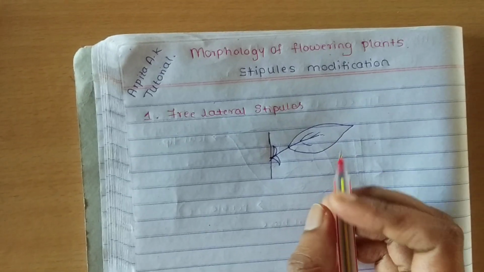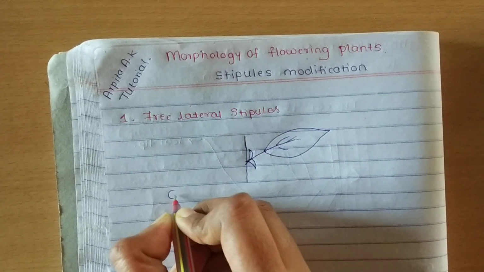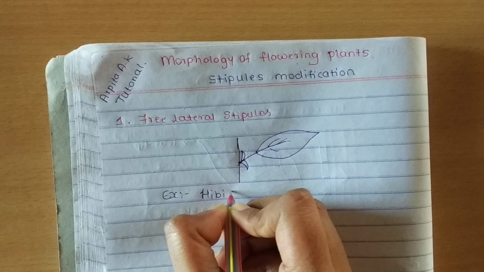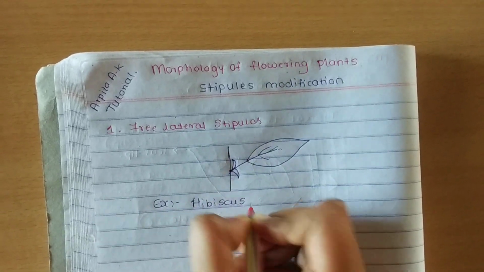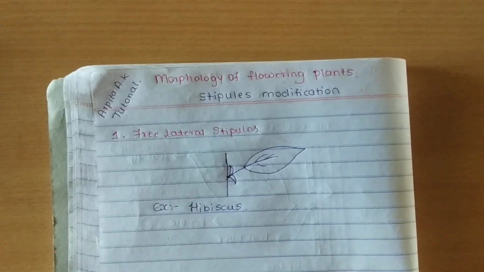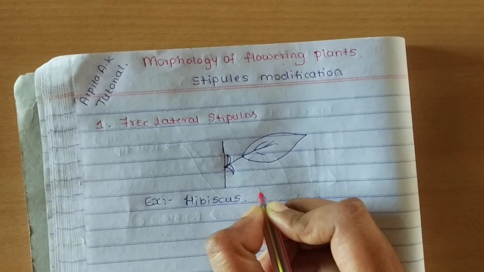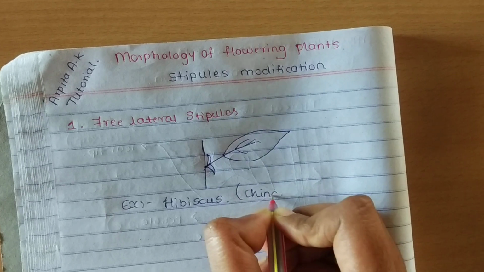This can be seen in plants like hibiscus. Many examples can be seen, but mainly we are discussing hibiscus. It is also called China rose.